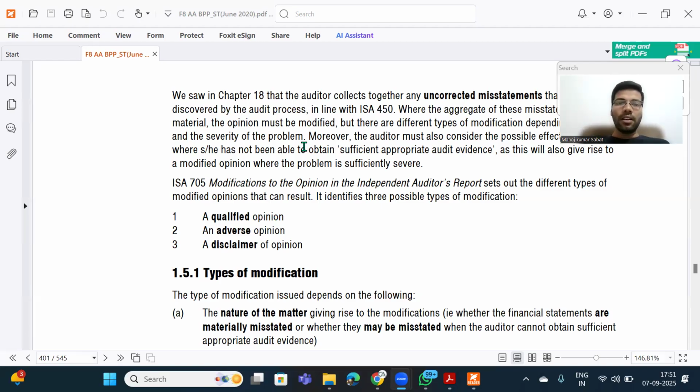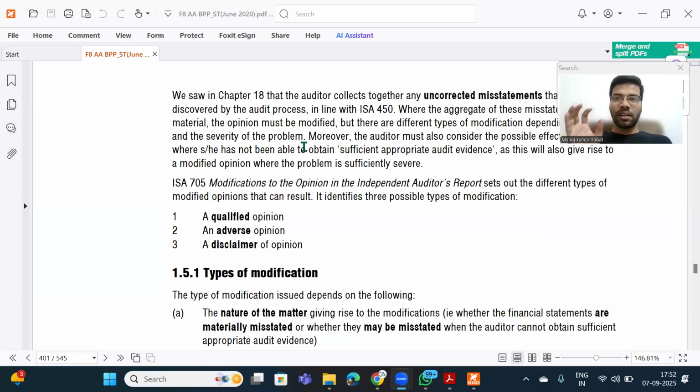Listen, audit and assurance, the topic itself indicates that first you should conduct an audit and after that you need to give a report. Report is nothing but your opinion on financial statements. Now listen, at the end of the audit, the auditor needs to form an opinion on the financial statements based upon the evidence that he has collected so far, and he should express only a single opinion on financial statements.